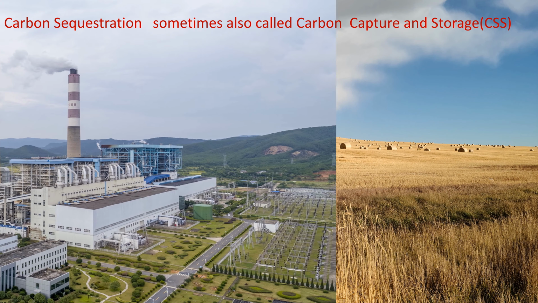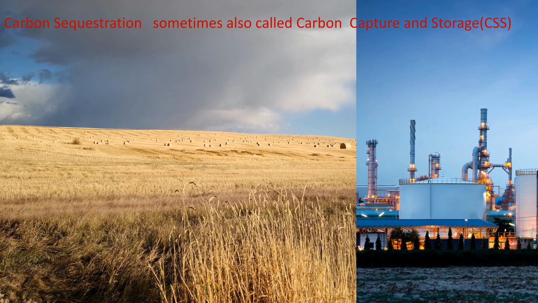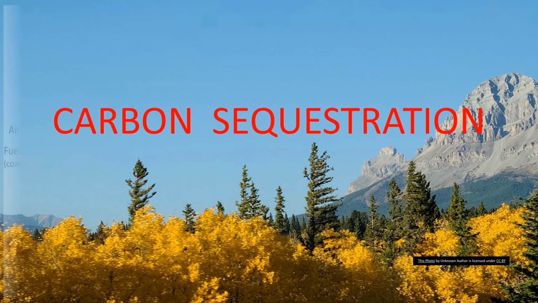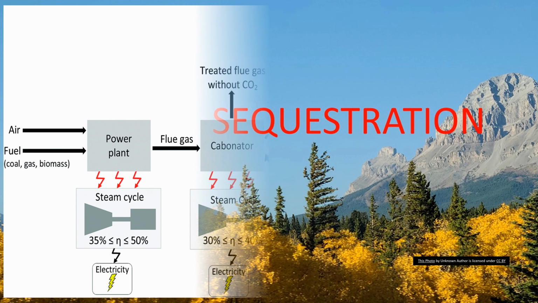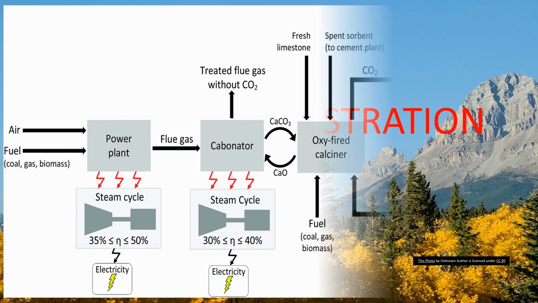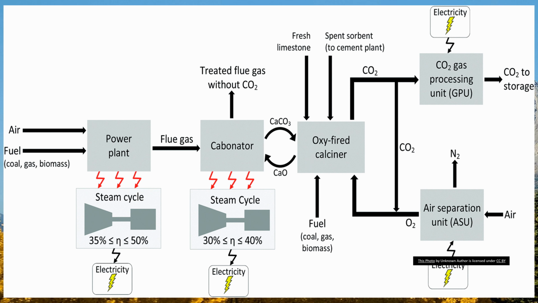Carbon sequestration, sometimes also called carbon capture and storage, CCS. The first and most critical step of carbon sequestration is capturing CO2. This is a simplified scheme of a CO2 capturing unit. It is to keep the carbon dioxide produced in a power plant from reaching the atmosphere. There are currently more than 30 such units running in the world, and there will be more and more.